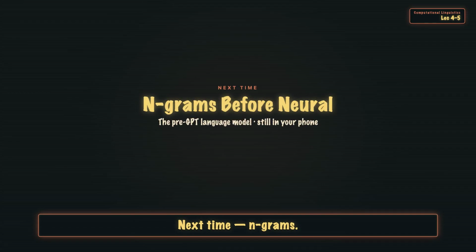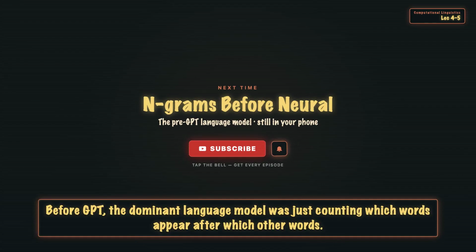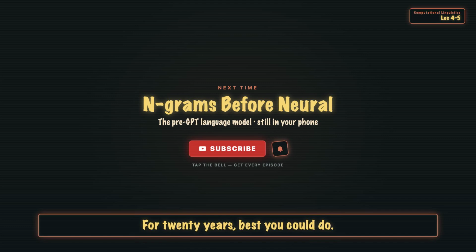Next time, n-grams. Before GPT, the dominant language model was just counting which words appear after which other words. For 20 years, best you could do, and it's still in your phone's keyboard.